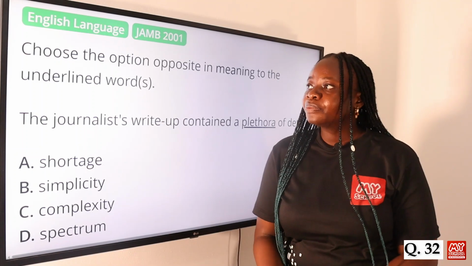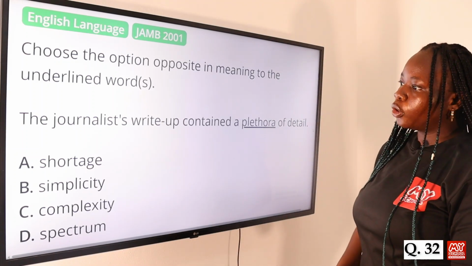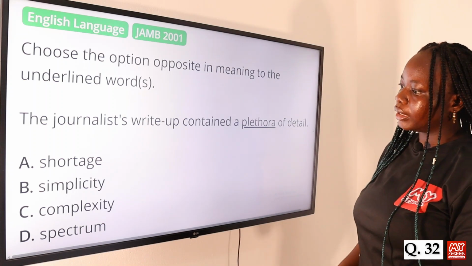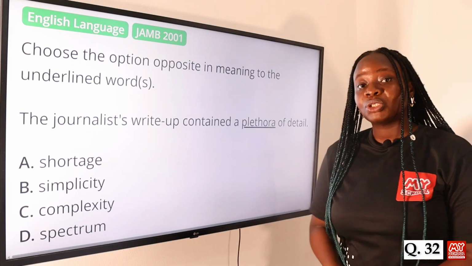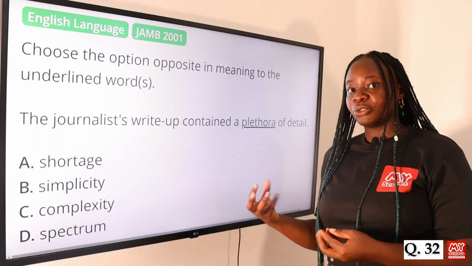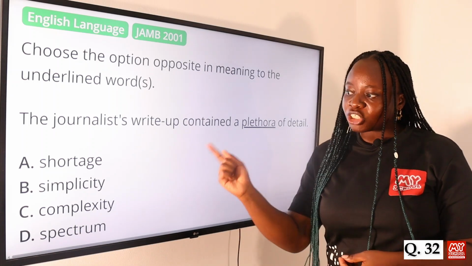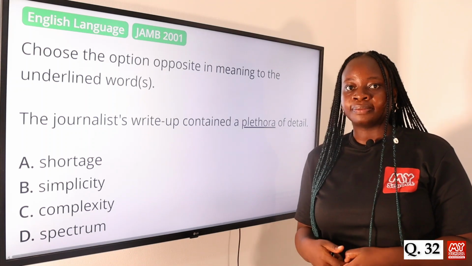Question 32. The journalist's write-up contained a plethora of detail. Option A, shortage, B, simplicity, C, complexity, and D, spectrum. The answer to this question is option A, shortage. A plethora of something means an abundance, an excess of something. So the opposite of that would be a shortage of something. So option A, shortage, is the answer to this question.